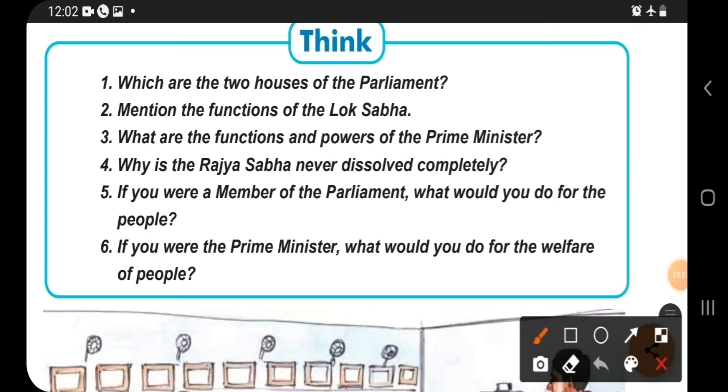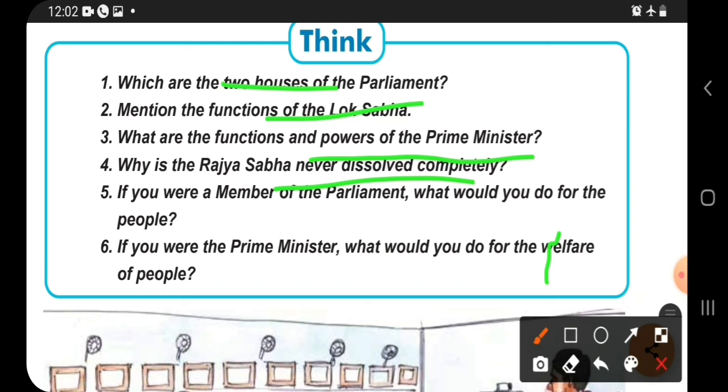Here next we have to think about this: which are the two houses of Parliament, we already know. Then mention the functions of Lok Sabha, we have learned. What are the functions and powers of the Prime Minister, that also we have learned. Then Rajya Sabha is never dissolved completely, as we already saw: every 2 years one third of the members retire. That is why it is never dissolved.